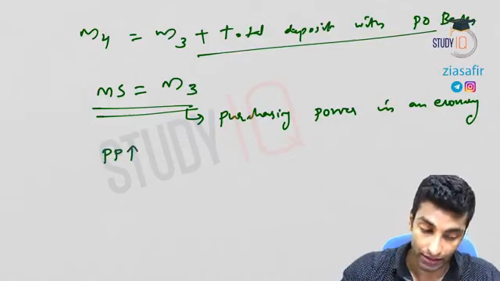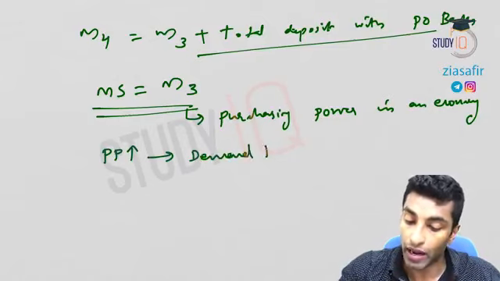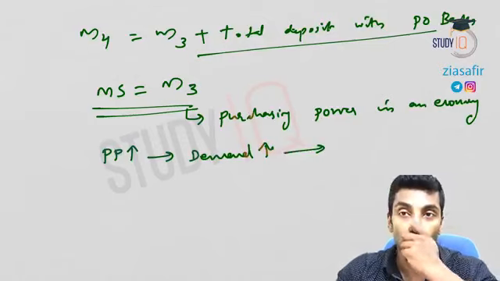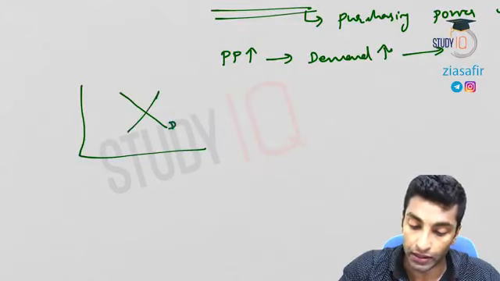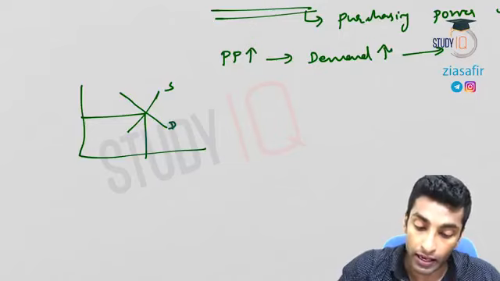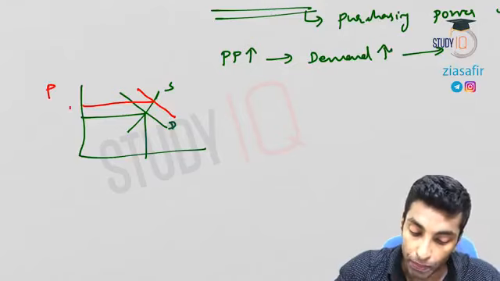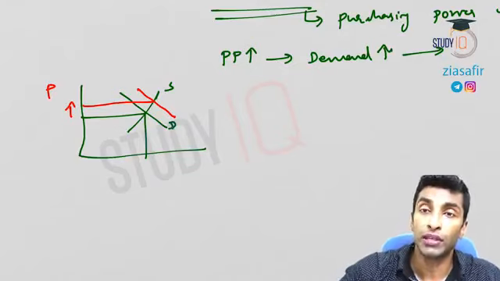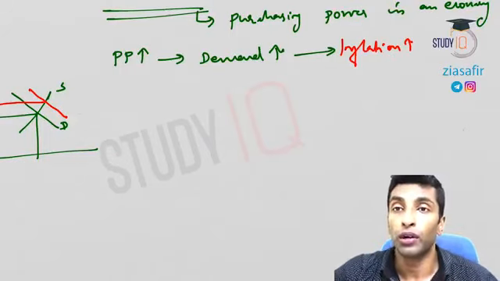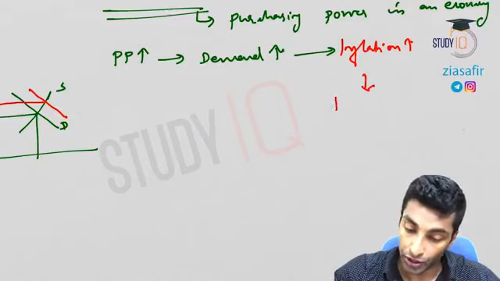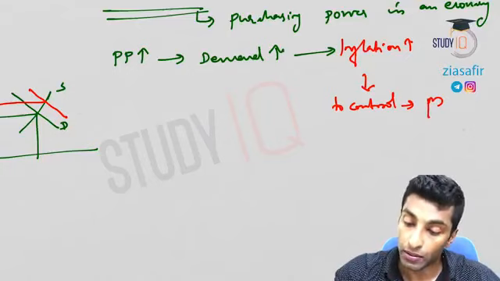Purchasing power, if it is increasing, just common sense, then what will happen with the demand? Demand will increase. See, this is how we have understood now. This is a demand curve, this is a supply curve, there is an equilibrium. Now there is an increase in demand, so the demand curve shifts rightward. What will happen? The price actually increased, right? So price increasing means, how will you write this? Inflation. Now to control inflation, what do you have to do? To control inflation, what do you need to do? You have to reduce purchasing power.